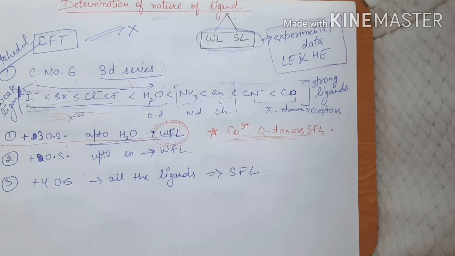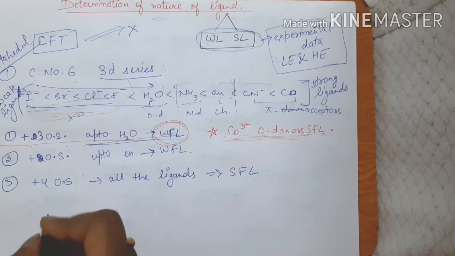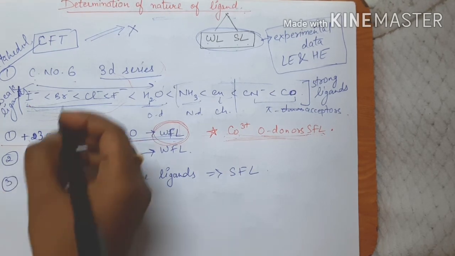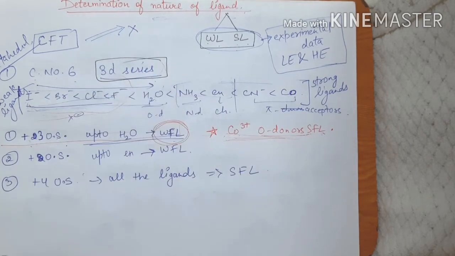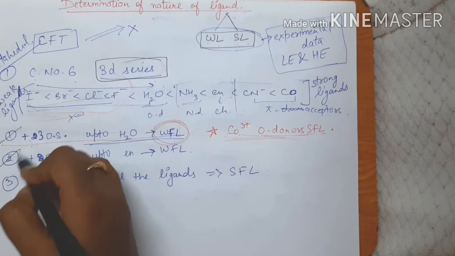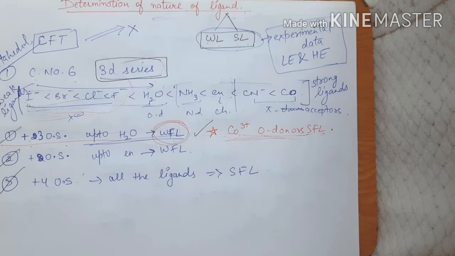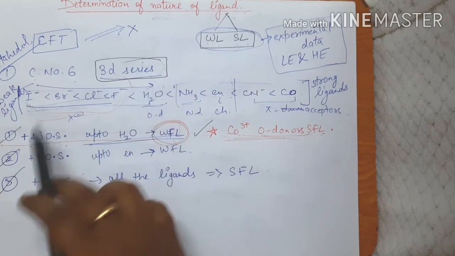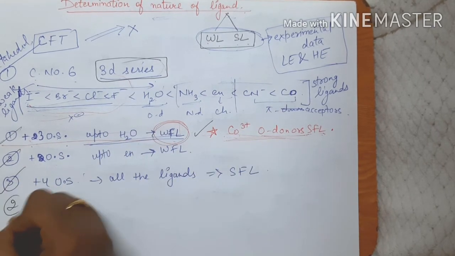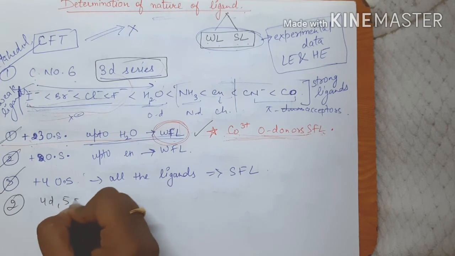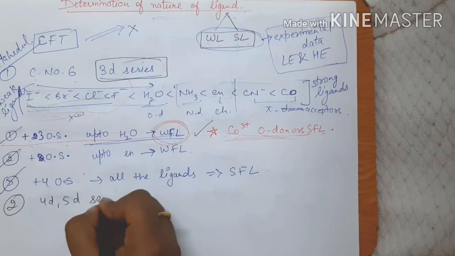So now we are going to discuss the coordination number 6 octahedral complexes of the 4D and 5D series. Up till now we have discussed the 3D series. So these are the 3 rules with one exception which we have to remember for the 3D series. Right, now we are going to discuss the 4D and 5D series.